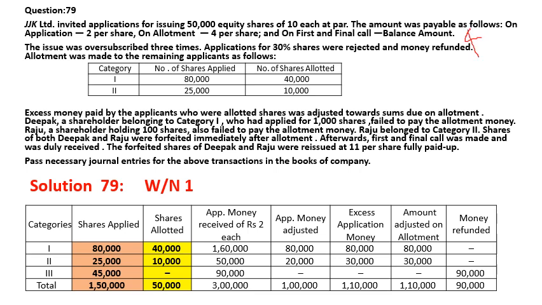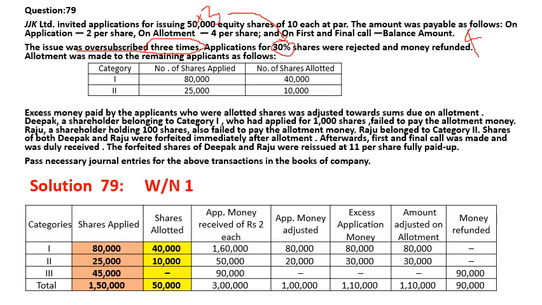Okay, so now the issue is given as per that 30% of the shares are rejected. So 30% is rejected, and oversubscribed is given as 3 times. This 3 times means 50,000 multiplied by 3, you will get 1,50,000 shares, and again 30% of 1,50,000 is rejected, that is 45,000 shares rejected. So this part you have to remember.